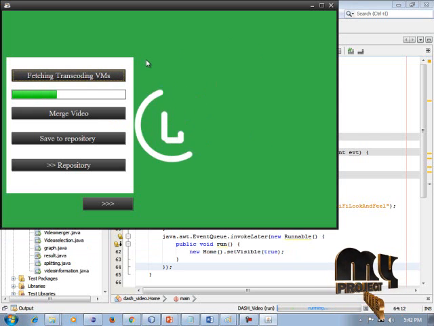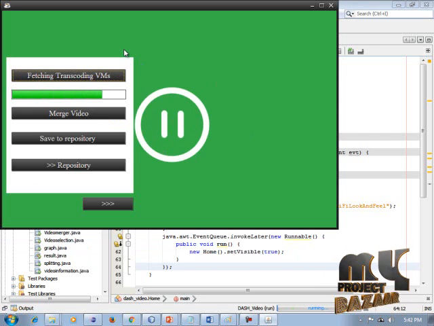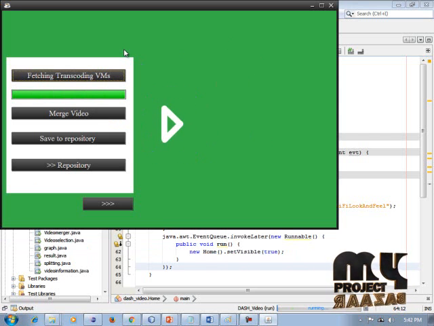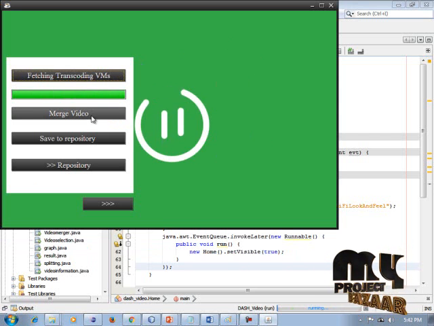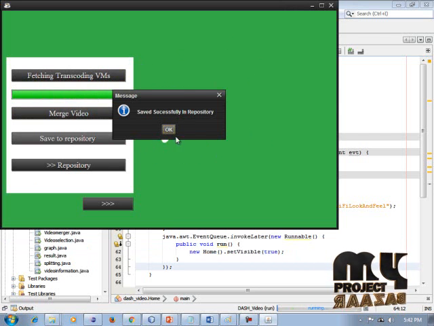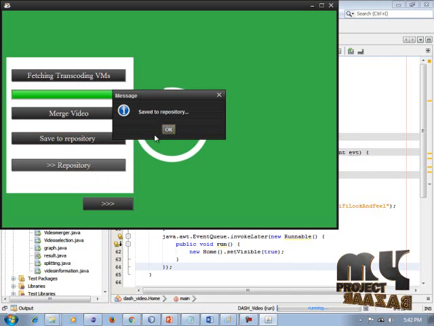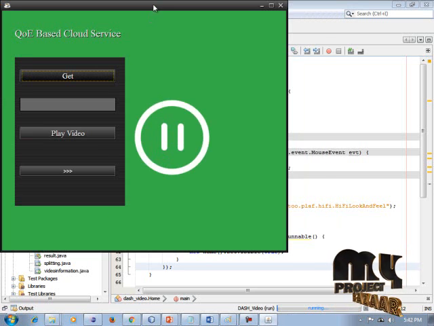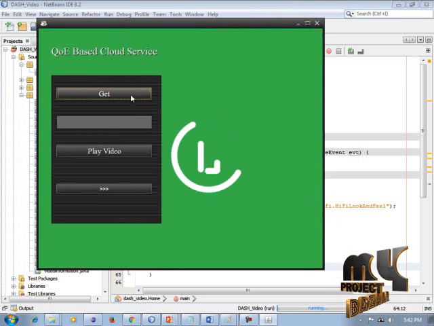Fetching means the splitting; if the video is split into 500, it can be displayed for group 1 and group 2. It can be fetched in this process. Next is merging video. The merging process is completed. The merged video can be stored as a repository file. So we save to the repository file, and the merged video is stored as a repository file.